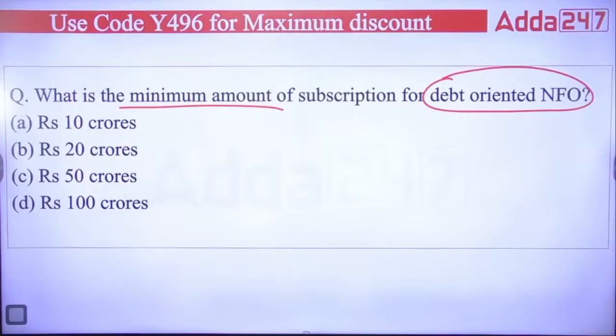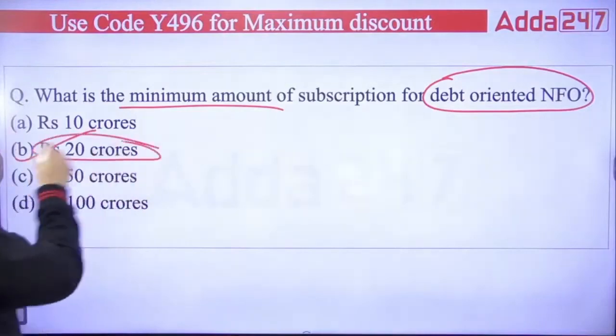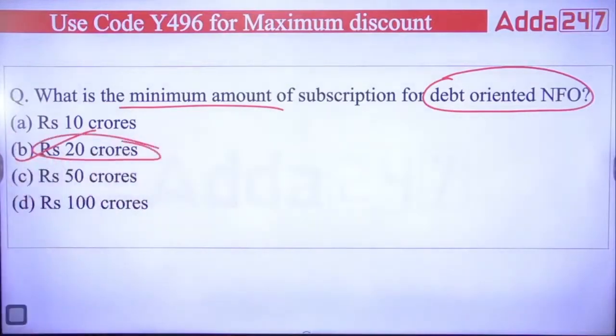A, B, C or D? The right answer here is 20 crores. So the minimum amount of subscription for the debt-oriented NFO is 20 crores.